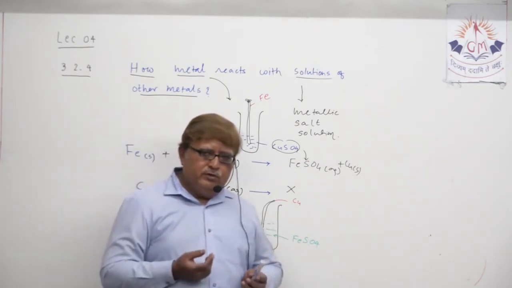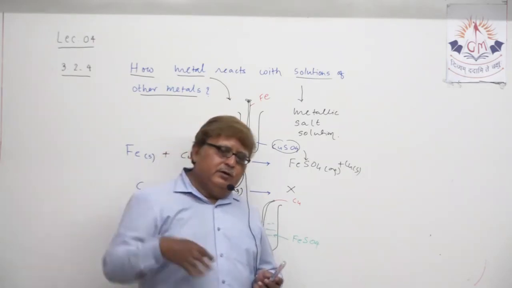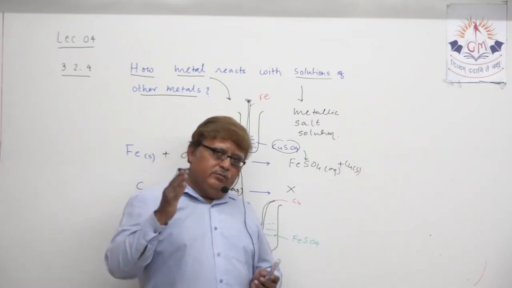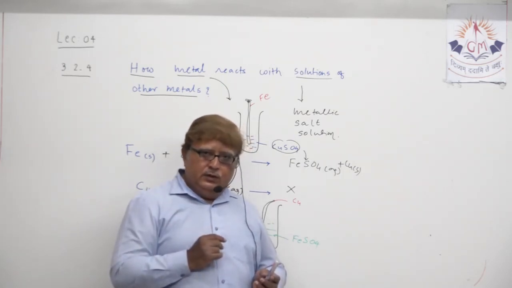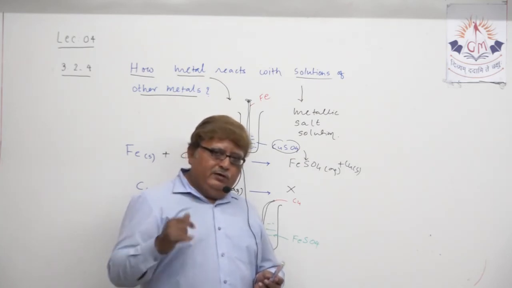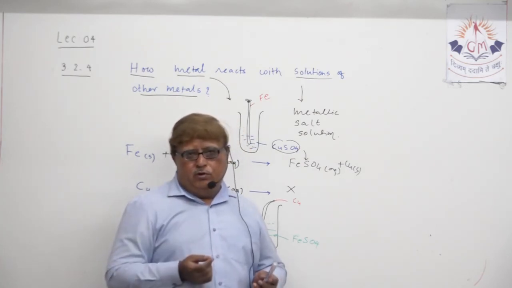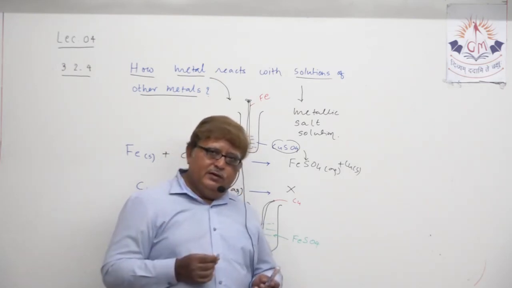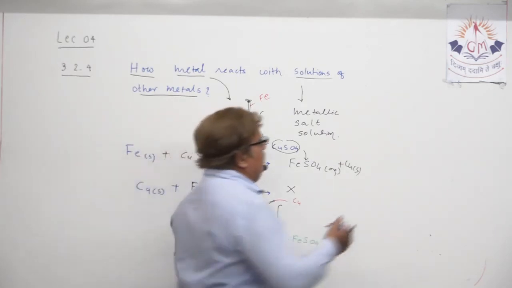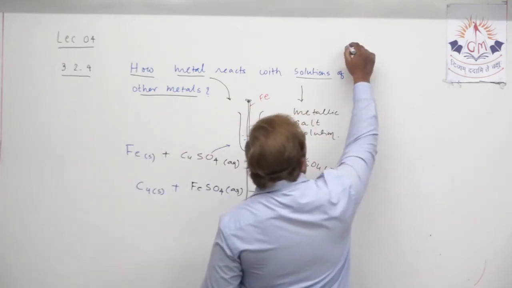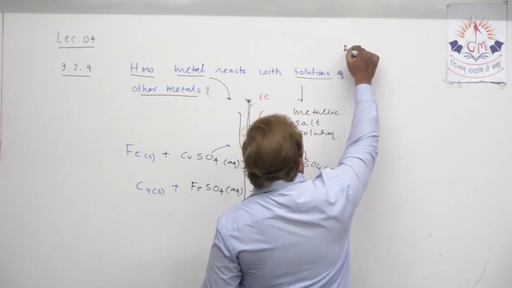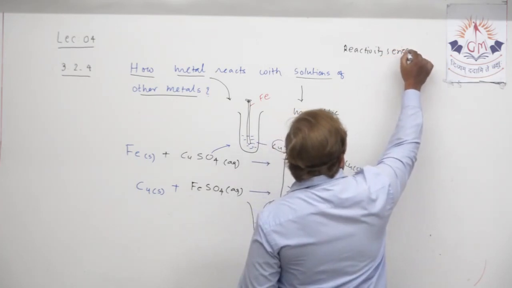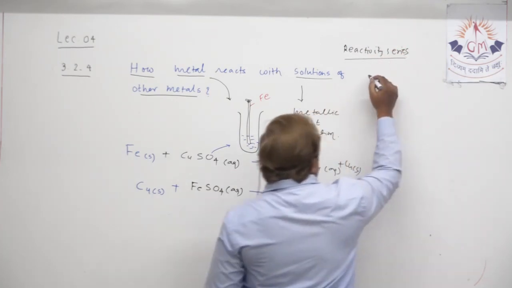Some of the points you must be knowing. Suppose I take the most highly reactive metals, so you all know potassium, sodium, calcium, magnesium. Least reactive metals, you can start from the bottom: silver, copper, platinum, gold. The rest of the metals are medium reactive metals. So if you want to mention, suppose I make the title, you need to remember this because it can be asked in the exam to write the reactivity series.